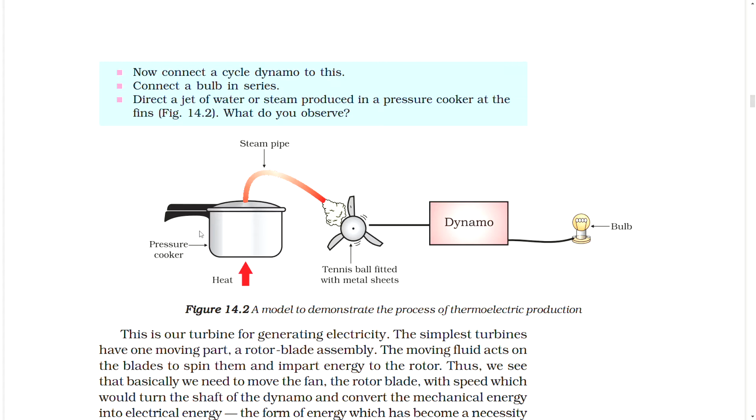Figure. What do you observe? Figure. A model to demonstrate the process of thermoelectric production. Pressure cooker, heat, a steam pipe, tennis ball fitted with metal sheet, dynamo, bulb.